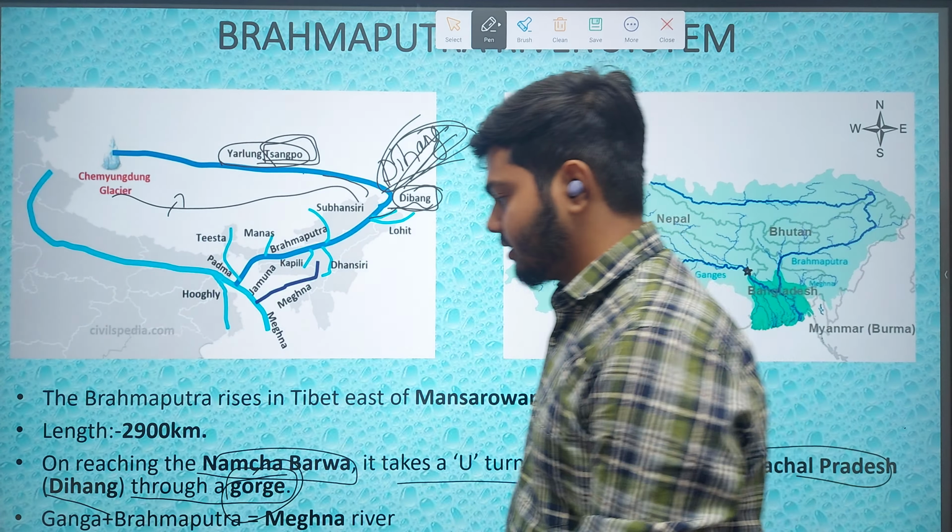Let me tell you another additional point. When the Brahmaputra river is flowing in the Tibet region, it does not carry a large amount of water. The inflow of water is very low in the Tibet region. But when it enters India, the amount of water in the Brahmaputra river increases due to several reasons.